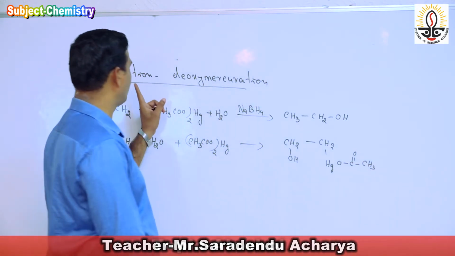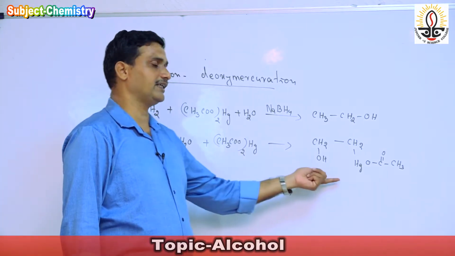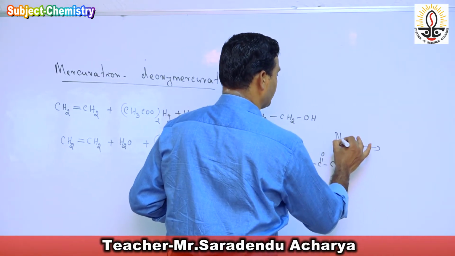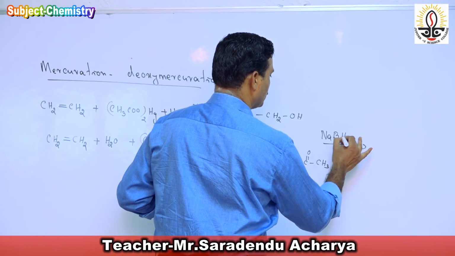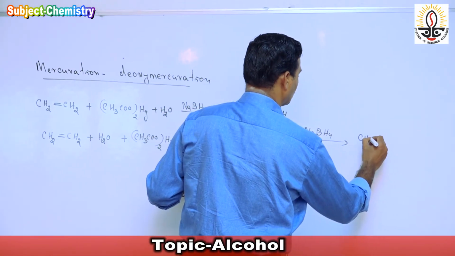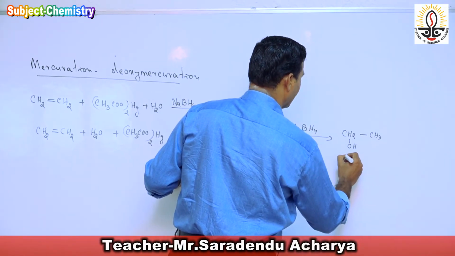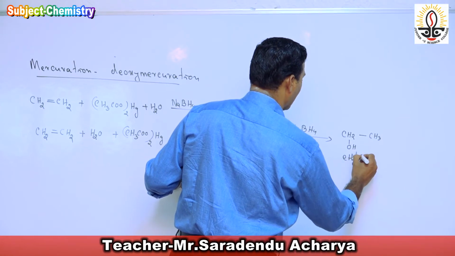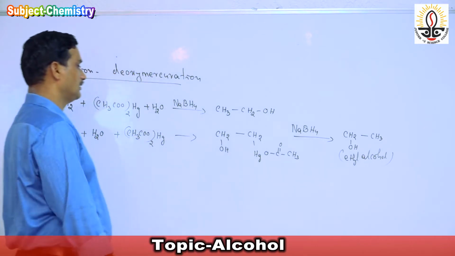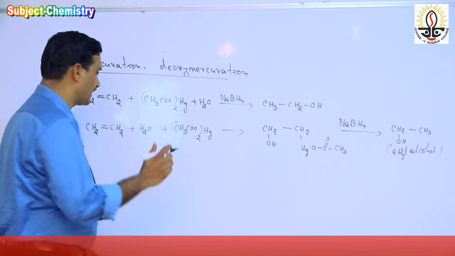That is the process of oxymercuration, because the mercuric acetate is added to the alkene. Then demercuration takes place in presence of sodium borohydride. Then we get CH2OH-CH3, so we get ethyl alcohol.